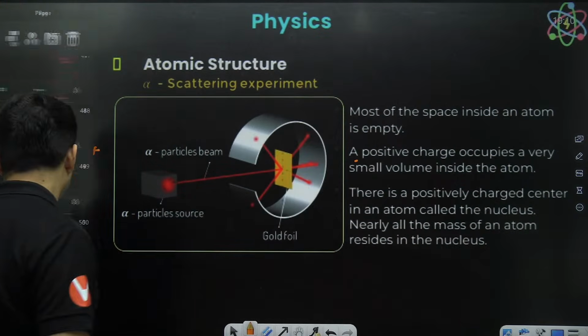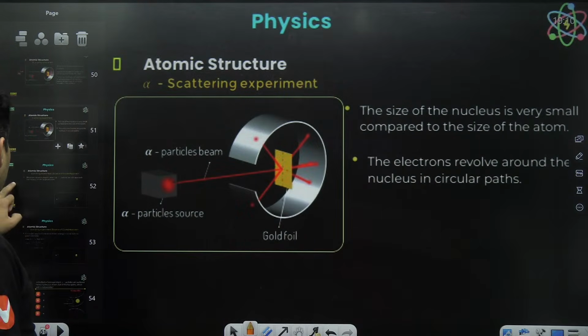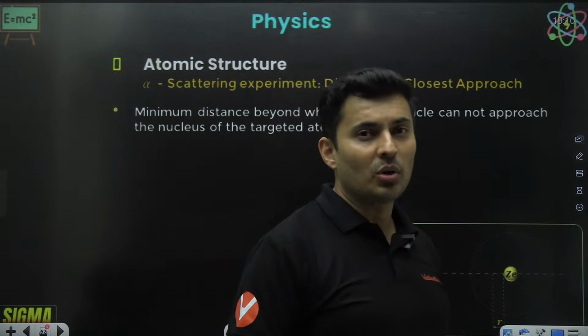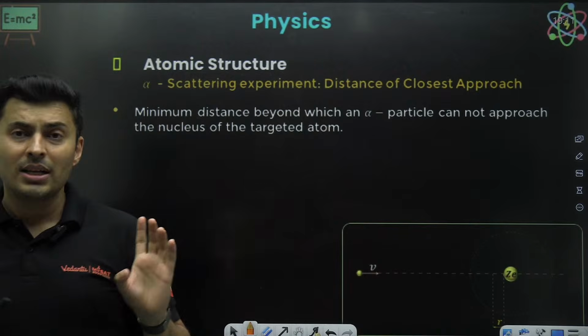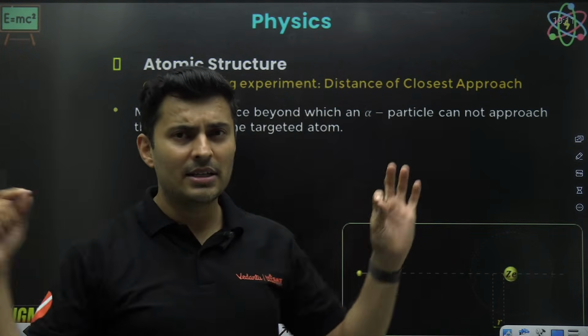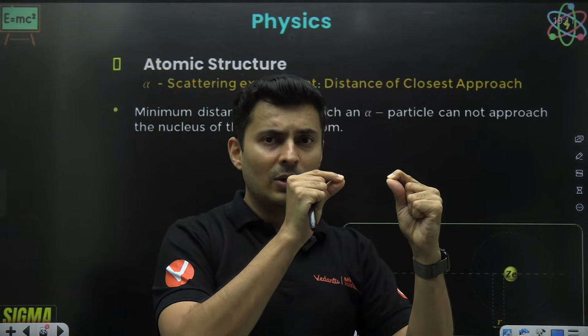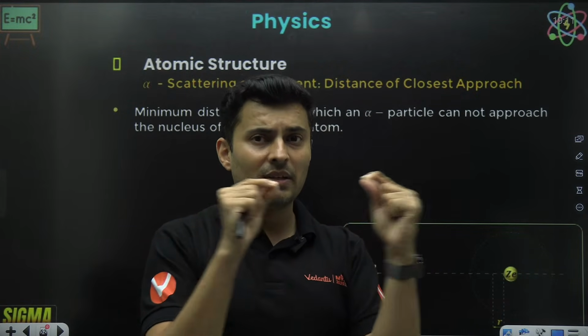Okay, great. Moving ahead, after this is the concept of closest distance of approach between the alpha particle and the nucleus. This is very interesting. There are very few alpha particles which go head on to the nucleus and encounter it. They can't pass through the nucleus because it's a positive charge, so they will repel.